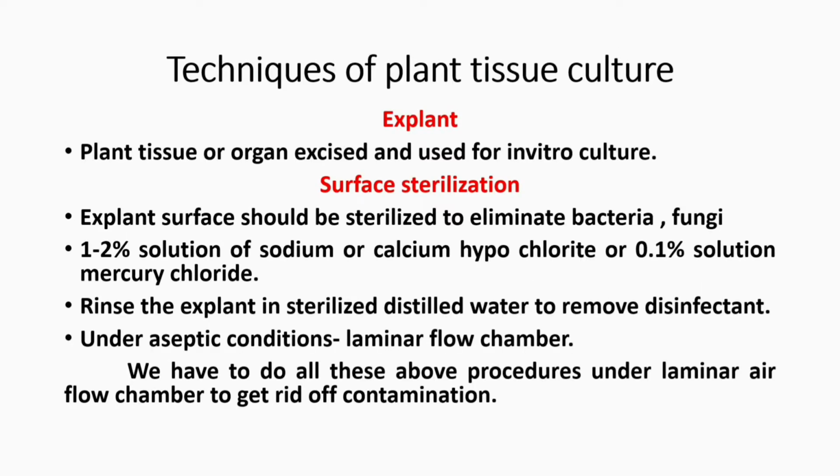Now we are going to see the techniques to be followed to raise a tissue culture plant. First, we have to select an explant for in vitro culture. An explant may be a tissue or organ excised from a healthy plant. Then we have to do surface sterilization to eliminate bacteria and fungi with a 1 to 2% solution of sodium or calcium hypochlorite or a 0.1% solution of mercuric chloride. Rinse the explant in sterilized distilled water to remove the disinfectant. We have to do all these procedures under a laminar airflow chamber to get rid of contamination.